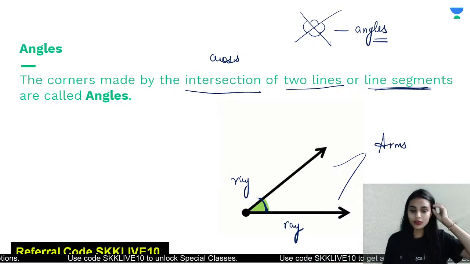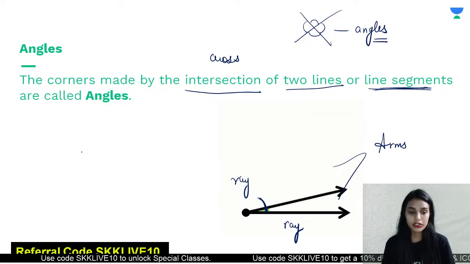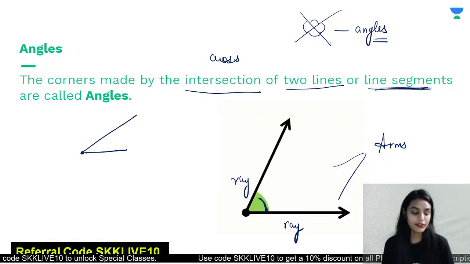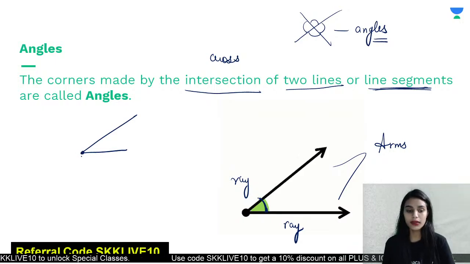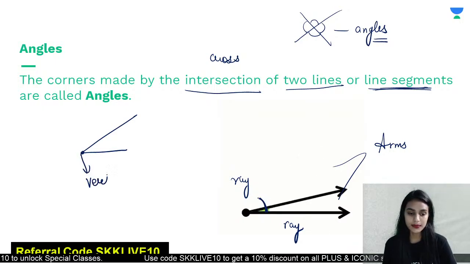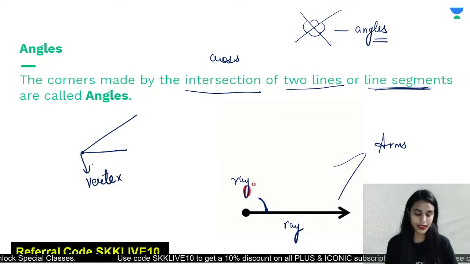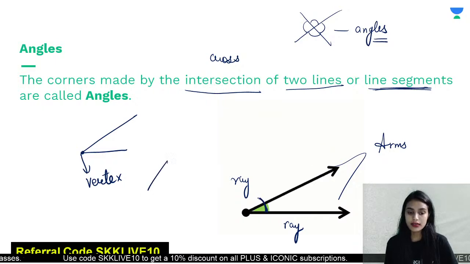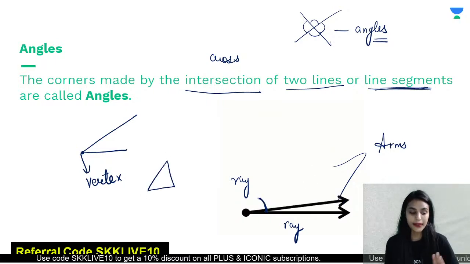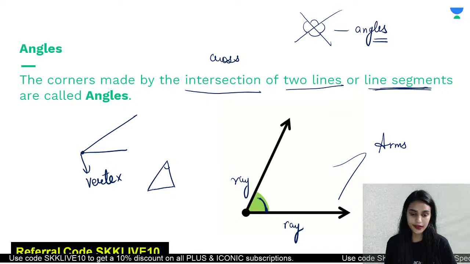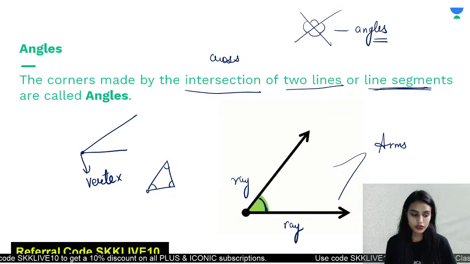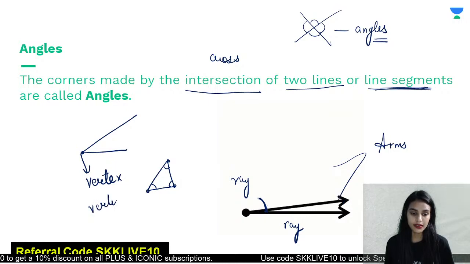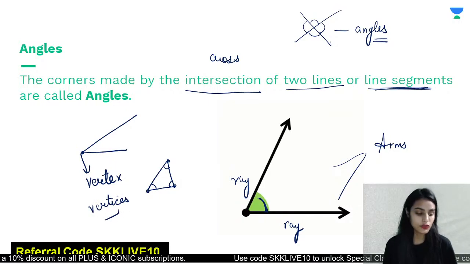Okay, good question, Atul. So basically, whenever two lines intersect at some point, for example, this is the point where they are intersecting and an angle is formed. This is called as vertex. Now, a vertex is formed in the case of an angle as well. A vertex is also formed when a triangle is formed, because in a triangle we have got three angles, right? There are three angles, so there are three vertices. The plural of vertex would be vertices.